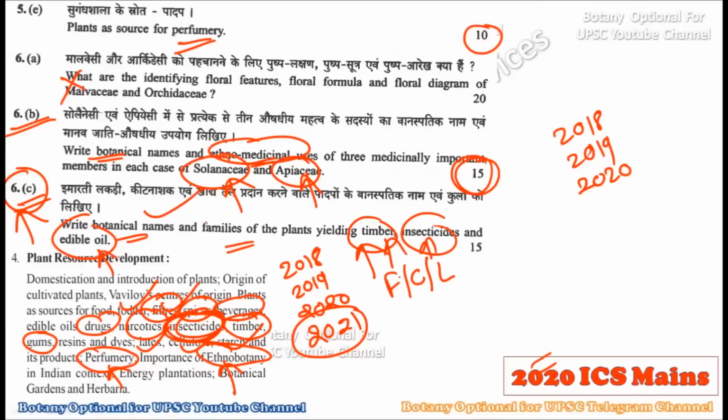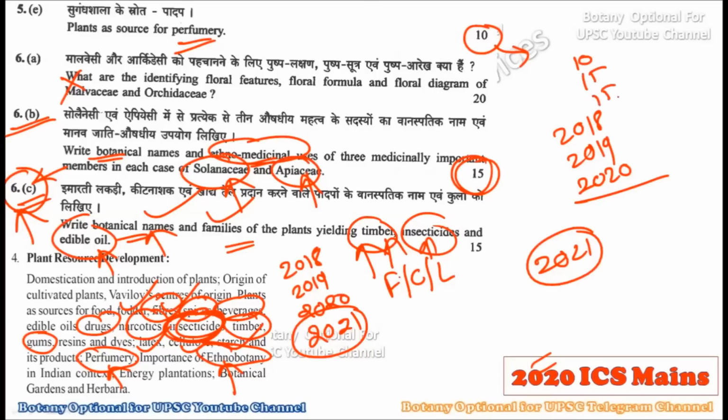You just have to write down the botanical names and the families of these plants which are producing the timber, insecticide, and the edible oil. So this is very sure from the last 3 years' papers that this type of question will get repeated in 2021 as well. So in 2020, the very first question was for 10 marks, then the second question was for 15 marks, and the third question was for 15 marks, again making a total of 40 marks. So in 2018, we have a 35 marks question on economic botany. Then in 2019, we have a 65 marks question, and in 2020, we have a 40 marks question.